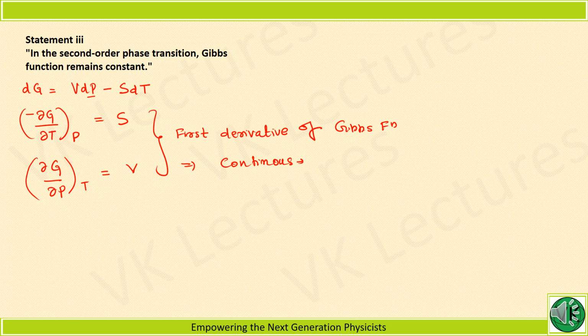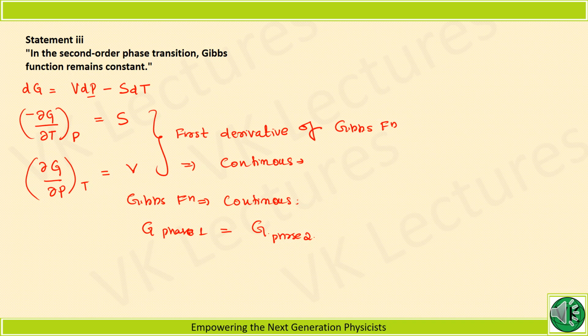Now if this is continuous, then Gibbs function also should be continuous. Once we can write Gibbs function as continuous, Gibbs function in phase 1 will be equal to Gibbs function in phase 2.